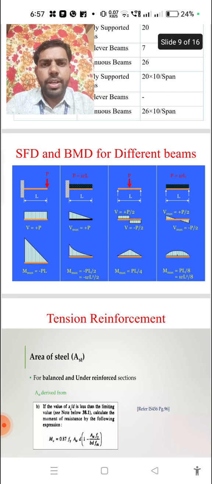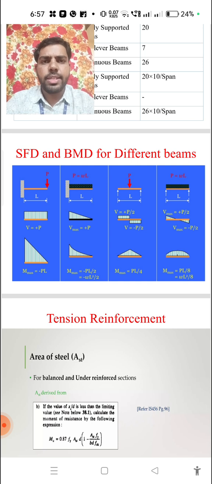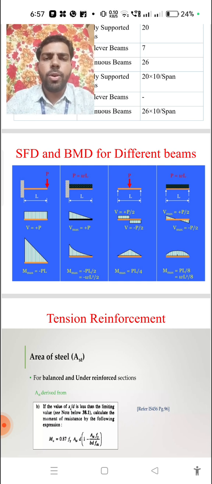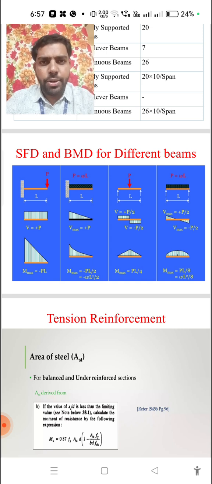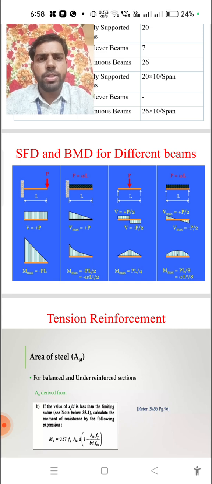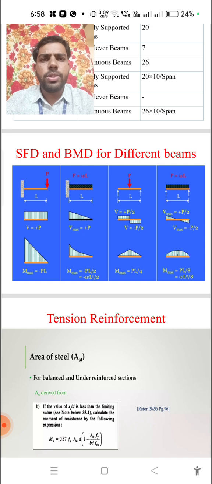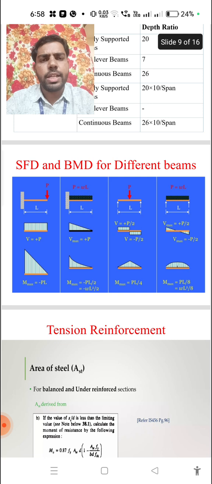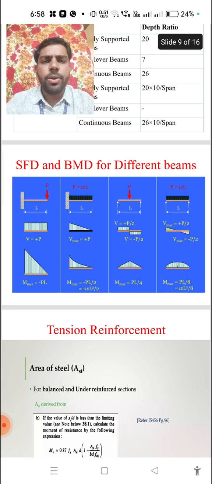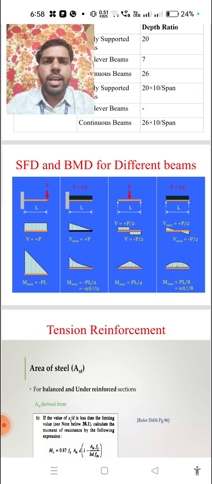After doing that span consideration, we have to find out the load calculations. Based upon the load calculations, the loads should be categorized into different types. The loads should be taken as dead loads, live loads, wind loads, snow loads, and earthquake loads. Self weight also we have to consider, and any finishing loads we implement, those also we have to consider. From the total load calculation, we have to find out the shear force and bending moment.